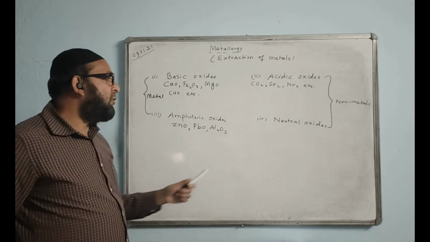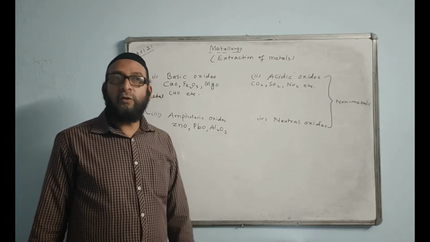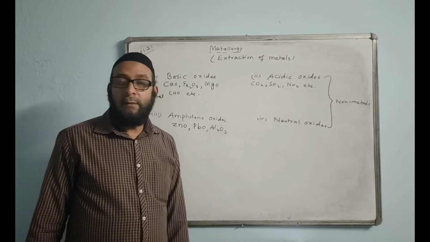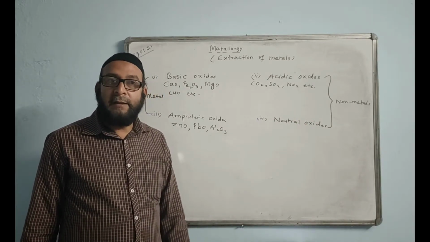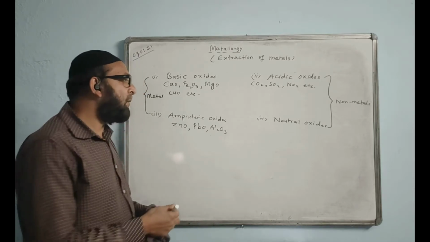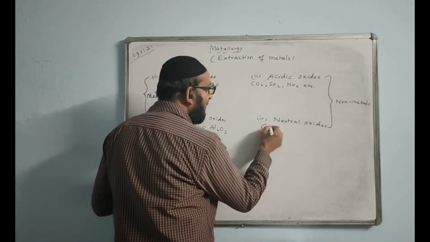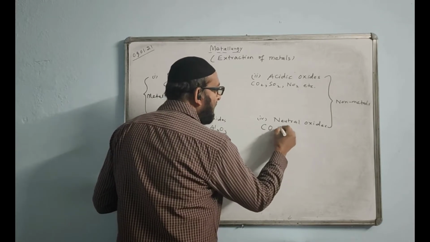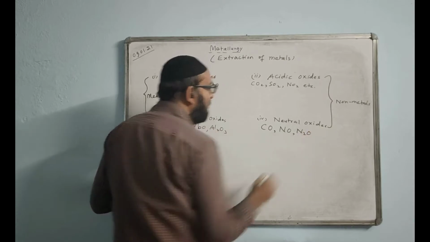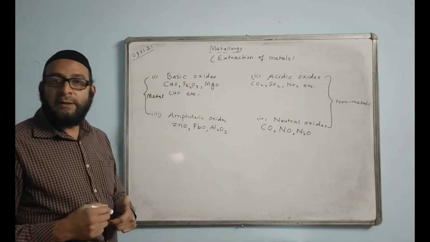Okay, now coming to the neutral oxides. What are neutral oxides? These are the oxides of non-metals that can react neither with the acid nor with the base. What are the examples of neutral oxides? Carbon monoxide, nitrogen monoxide, nitric oxide or NO, and one more is N2O, nitrous oxide. These are neutral oxides.